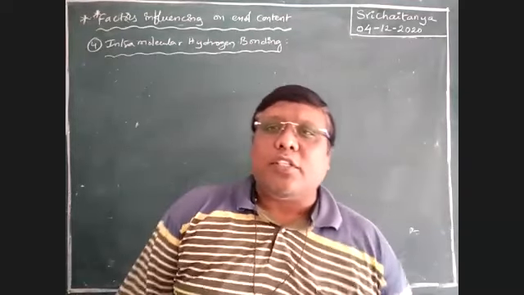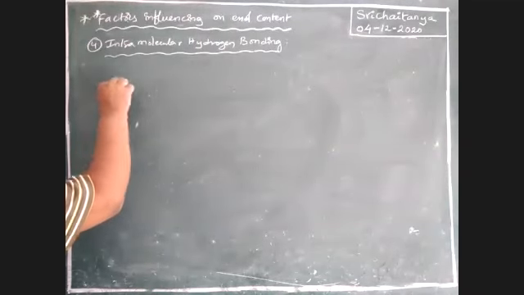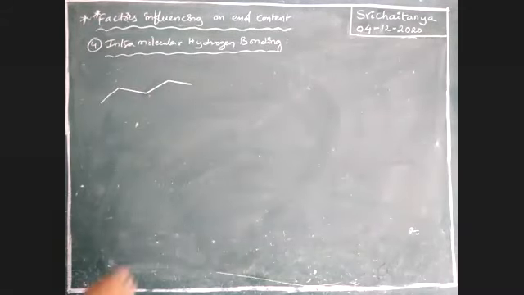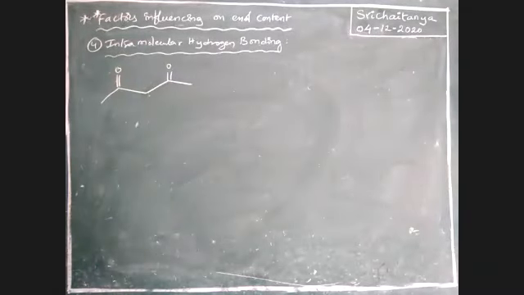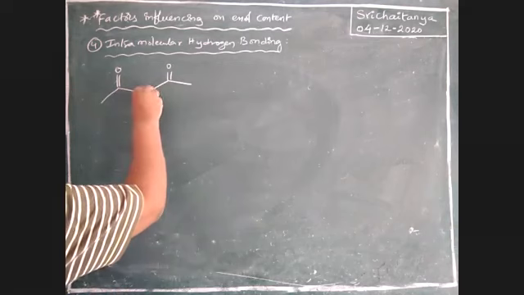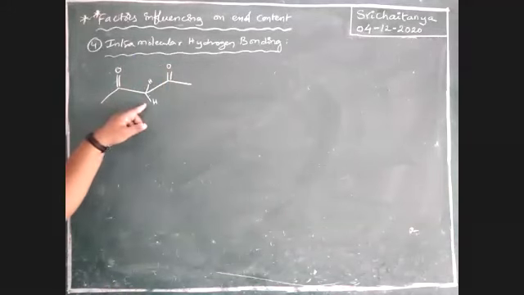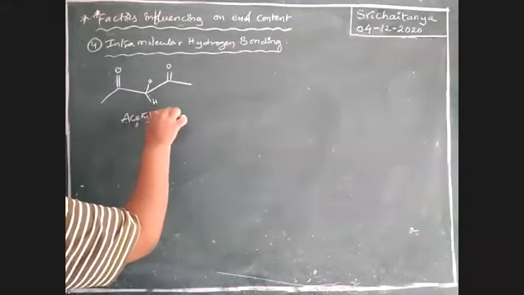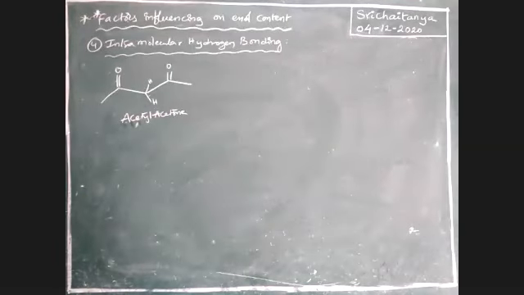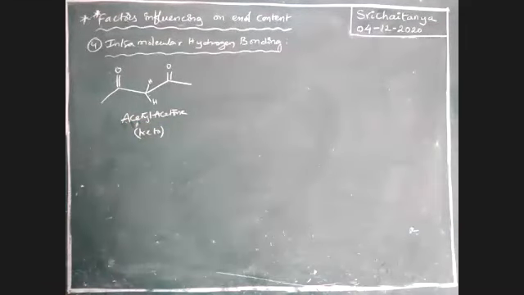Let us take some examples. See here, this is C double bond O, and this is C double bond O. These are the hydrogens, boys. This is enolic hydrogen, and this is also enolic hydrogen. No doubt it is an active methylene group. The name of this compound is acetyl acetone. I am taking the keto form.